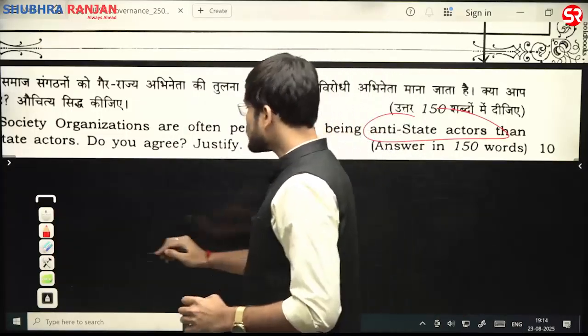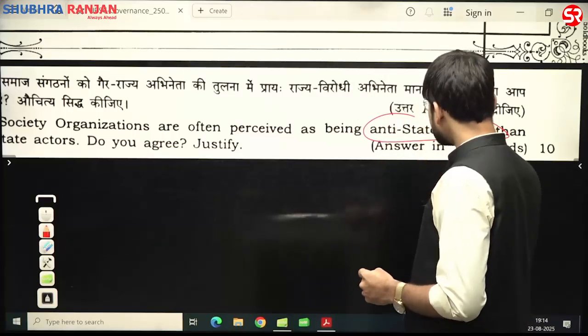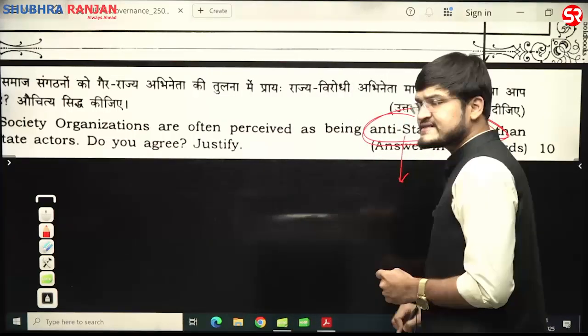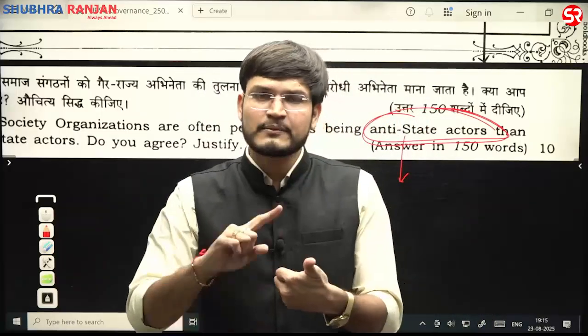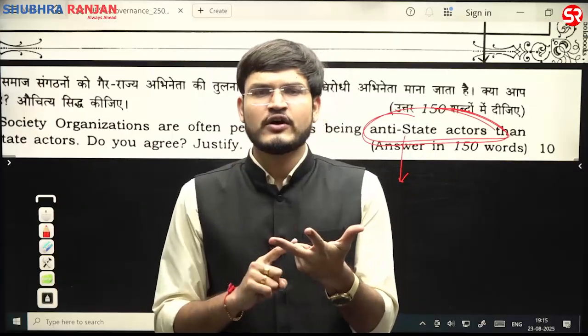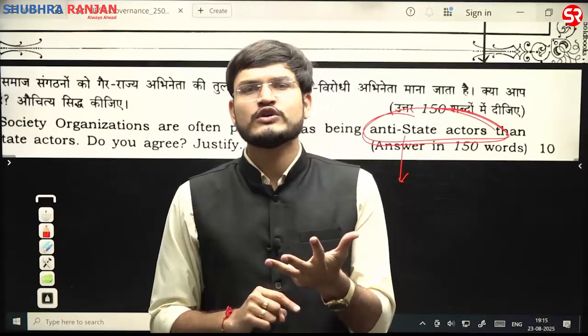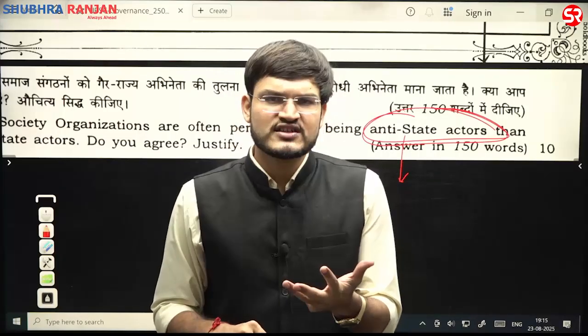Then what you should be doing, अब आप क्या करोगे कि ये सब समझाने के बाद, you will also mention that sometimes they are seen as anti-state actors. Anti-state actors in what sense? You will say that there are multiple funding issues and developmental issues in their working, for example not showing their annual financial statements.